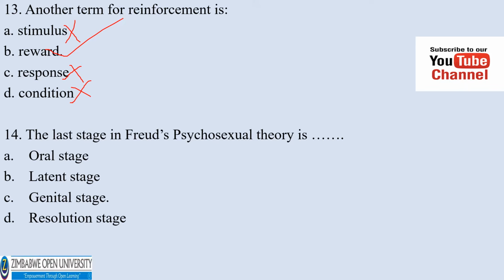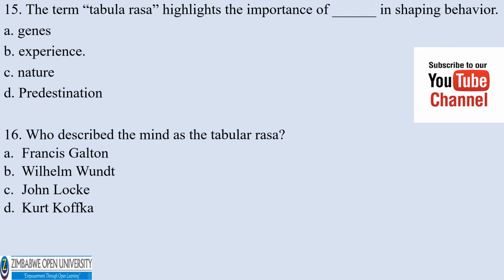The last stage of Freud's psychosexual theory is A. Oral stage, latent stage, genital, resolution stage. The correct answer is genital stage. The term tabula rasa highlights the importance of dash in shaping behavior.